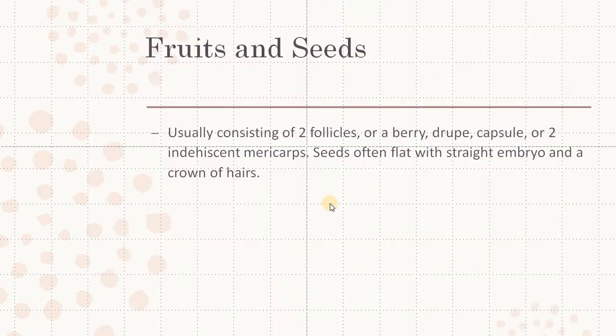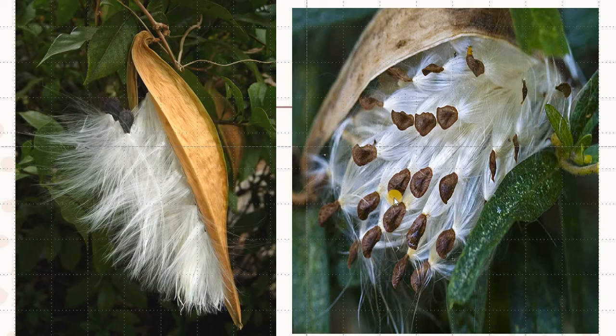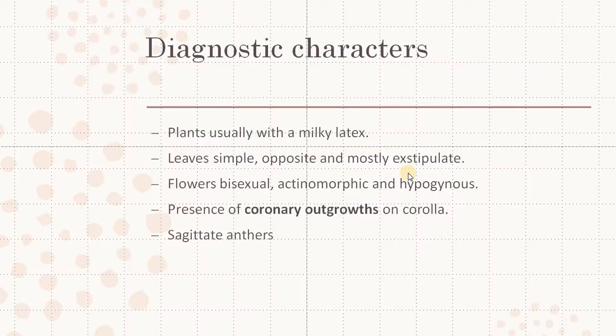And the fruits are typically follicles, or a berry, or a drupe, or a capsule, or 2 indehiscent mericarps. Seeds are often flat, and they have a crown of hairs. So these are the different types of fruits, and this is the seeds. They have a crown of hairs which help for wind dispersal of these seeds. Through wind, they will fly to long distances. That is the seed dispersal mechanism.